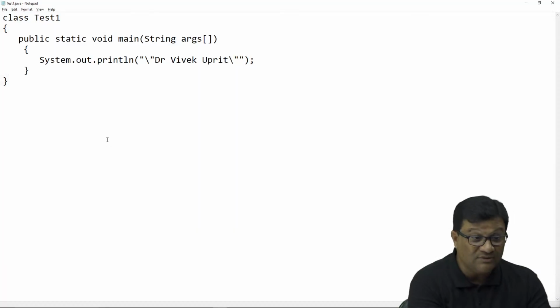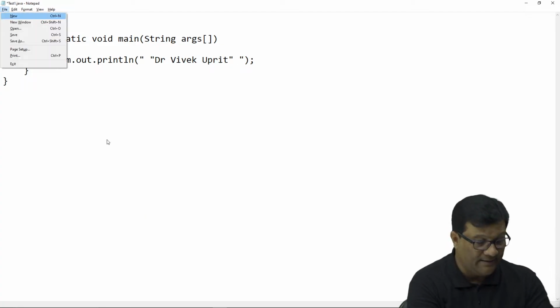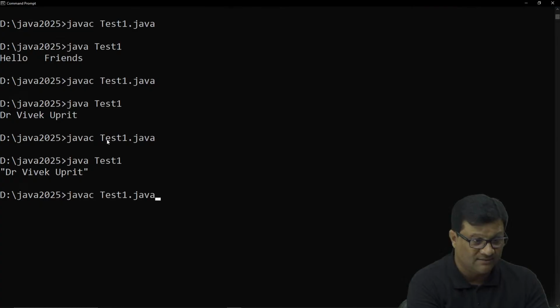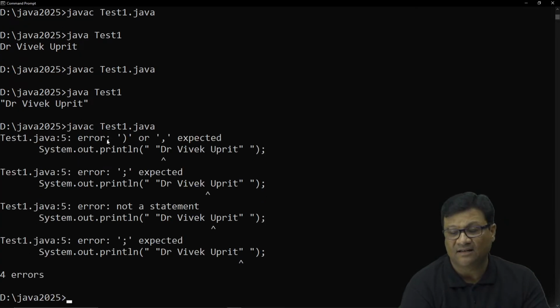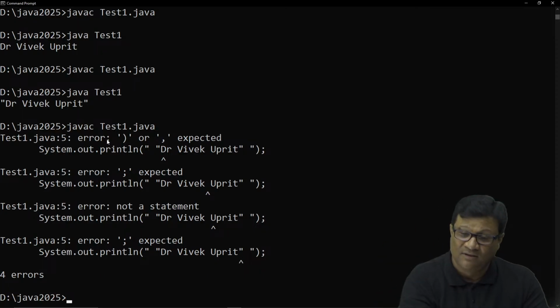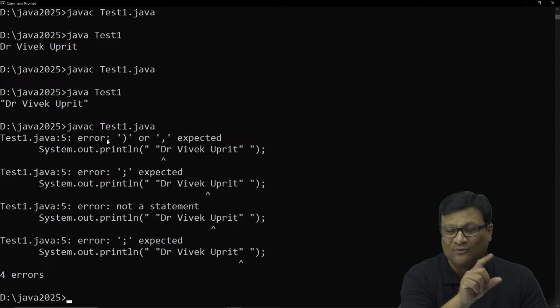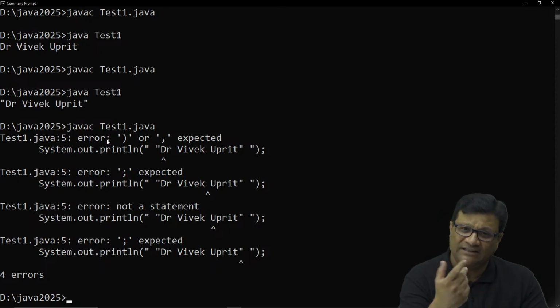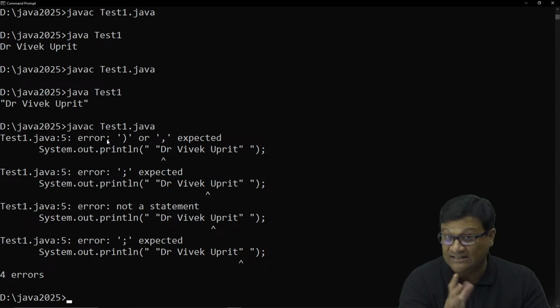If I directly use a double quote without the slash, let me compile and run this. See this one, it's a syntax error, because as per the rule you have to use double quotes only one time. In Python the scenario is different. If someone has a Python background, then definitely there is a confusion, because Python allows it. In double quotes you can use single quotes, and in single quotes you can use double quotes, because in Python everything is a string, not a character, but here there is a difference, right?